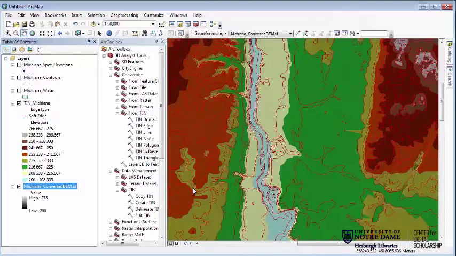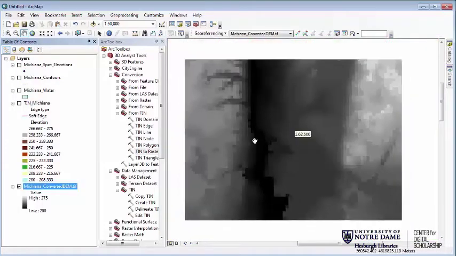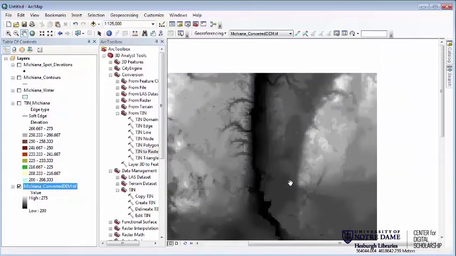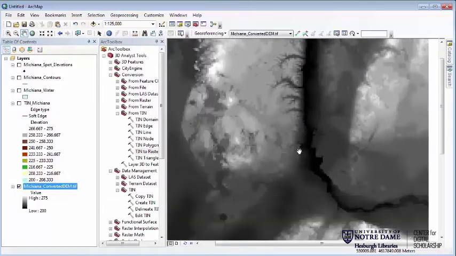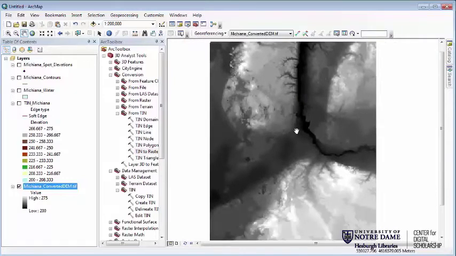So now we have a different type of DEM we could work with. We've done most of the interpolation in the creation of the TIN, but then it's given us an actual DEM. In this case, the range on it, just like it was with the TIN, is very, very low. So it's not going to be the prettiest DEM just because there's only a few values really in there. Northern Indiana, the Michiana region, is pretty flat in general. If you see one of these for, say, the Grand Canyon or Crater Lake, like what we saw in the lecture, it does look a little bit more striking.